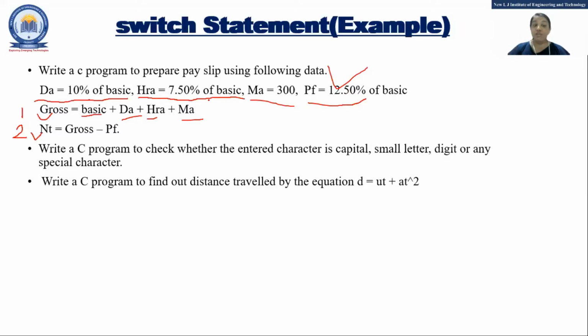And right now I am already giving a clear idea that if you have the basic, you can find 10% of basic, that is DA. I am just repeating this many times. So what is the meaning? You will have basic, and then you can find out other things. We may take a float input of basic. Yes. Data type you can take any, float, integer, whatever you want to take. Yes, one. That is correct.